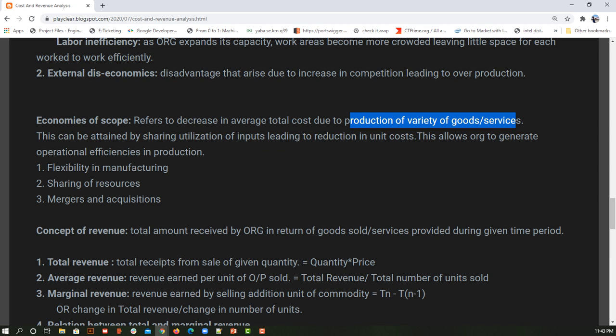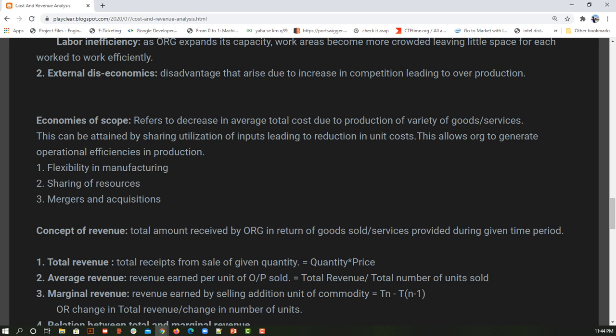Okay, so here we are getting positively affected, not because we are generating a high quantity of any particular product, but because we are producing multiple goods at some quantity. It might be low or it might be high, but because we are producing multiple goods, that is nothing but scope. So how is it helping us? Say I'm digging at one place and I get a resource, and with that resource I can produce product A as well as product B. If I focus on product A, I can use that resource only for product A, but if I use it for multiple products, the same resource utilization is happening. So that is nothing but sharing of resources.